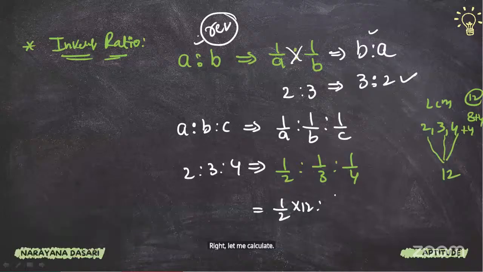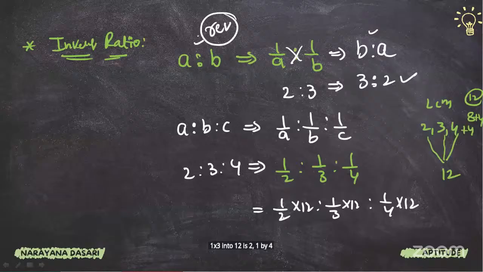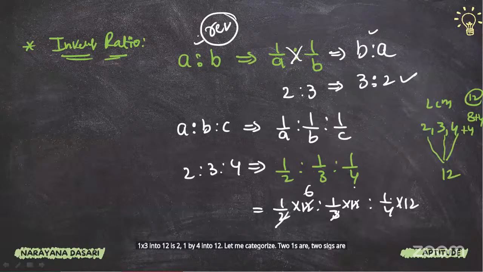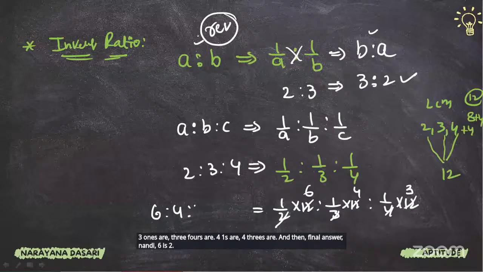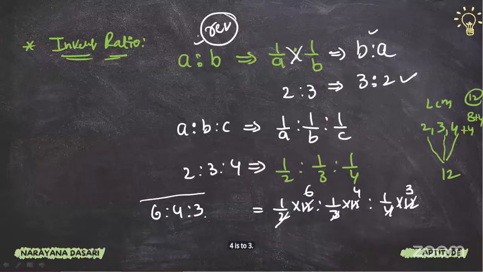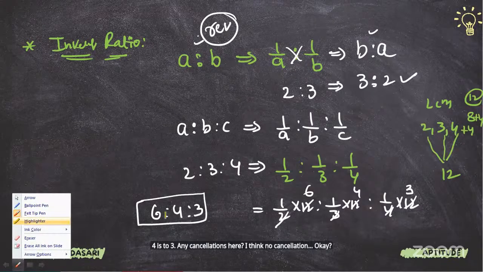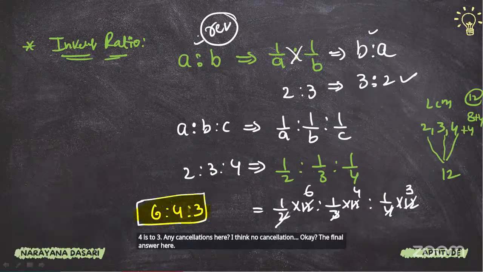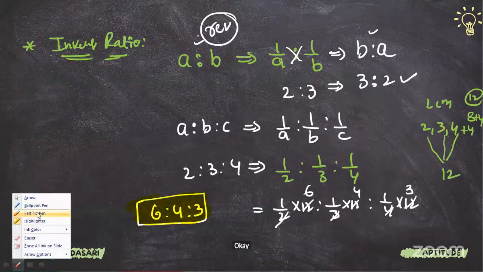Let me calculate. 1/2 into 12, 1/3 into 12, is to 1/4 into 12. Let me calculate, guys. 2 ones are 2, 2 sixes are 6; 3 ones are 3, 3 fours are 4; 4 ones are 4, 4 threes are 3. So what is the final answer? 6:4:3. Any cancellations here? I think no cancellation. The final answer here is 6:4:3. Right. So this is a basic method, guys.